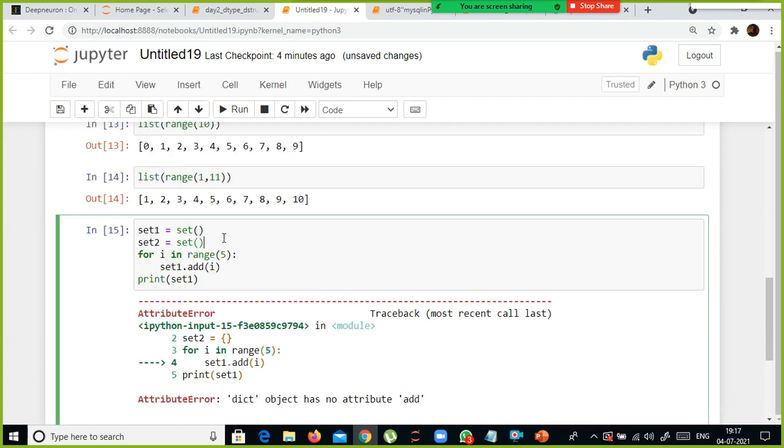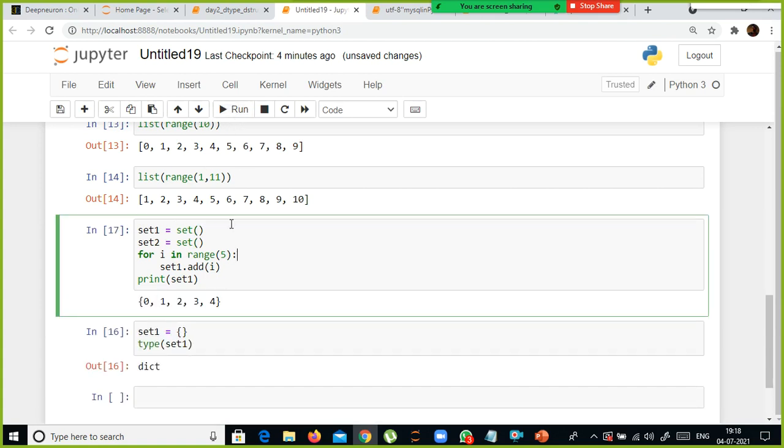But if you want to create an empty set, you use a function. This is where most of them get confused. For both set as well as the dictionary, we use curly braces to define it. But when you initialize a variable with curly braces, by default that one will be your dictionary. But how do I initialize a variable as a default empty set? You need to give like this, the set function. So now I'm going to execute this one.